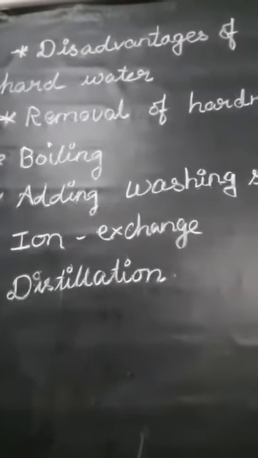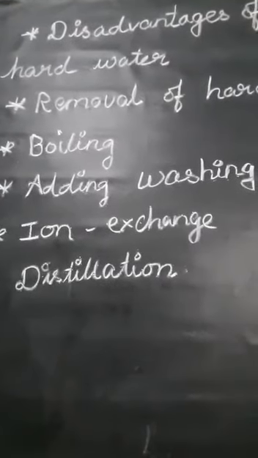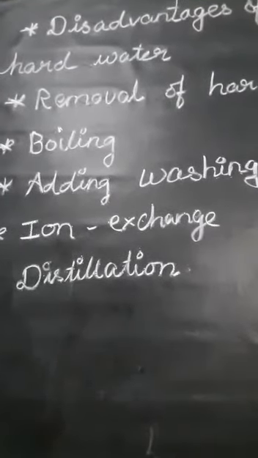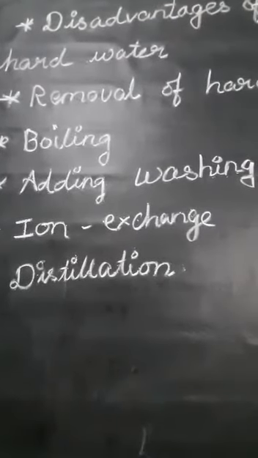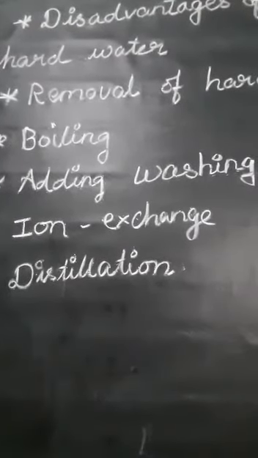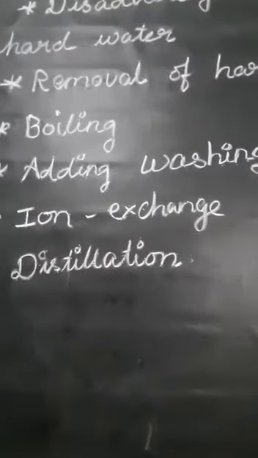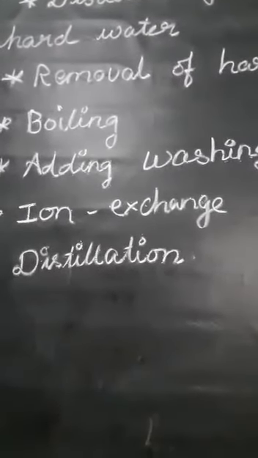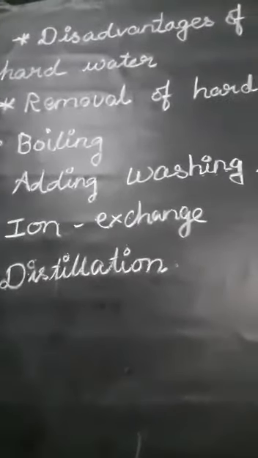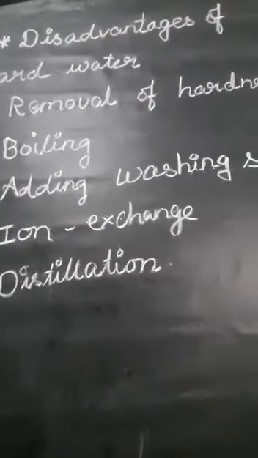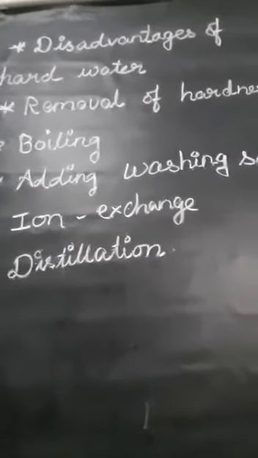So what are the disadvantages? It is not good for washing clothes. It forms a scum with soap and detergents, which makes the soap ineffective and also spoils the clothes. Next, it damages the utensils and containers in which it is stored and forms a hard layer, for example on any steel object.